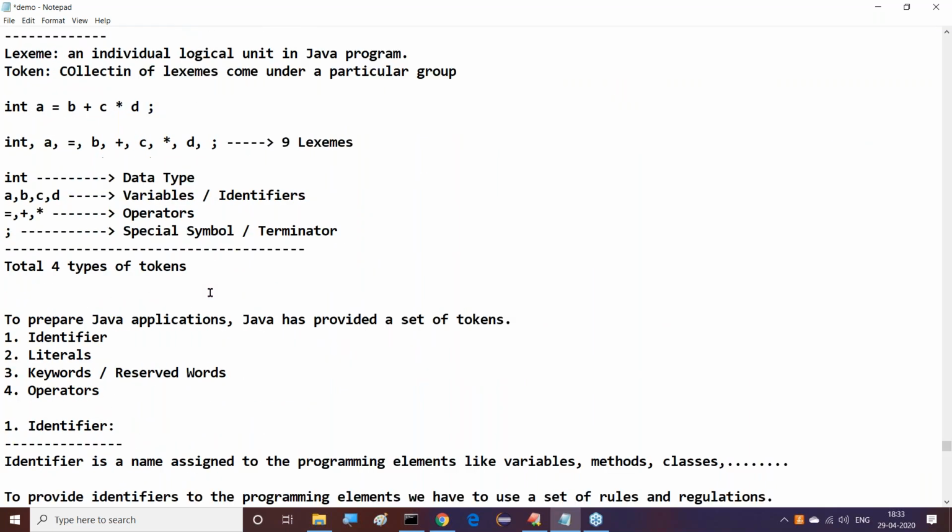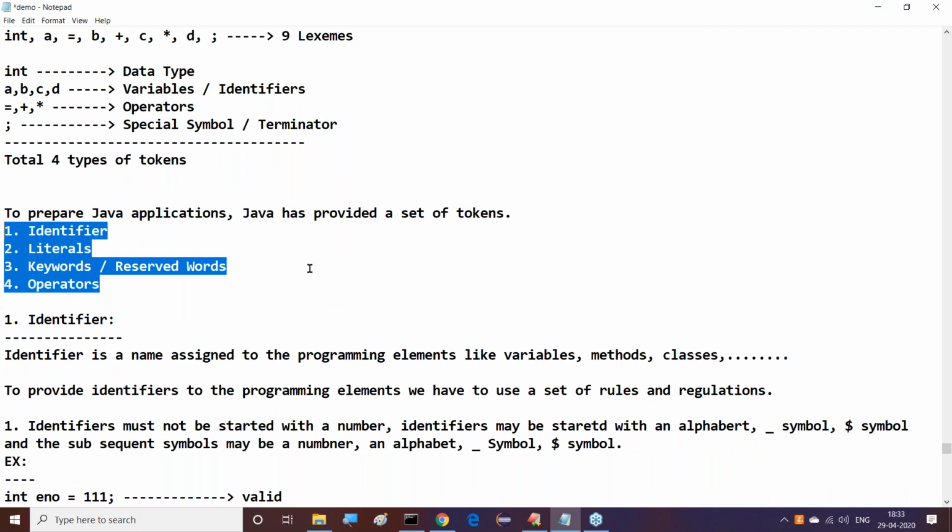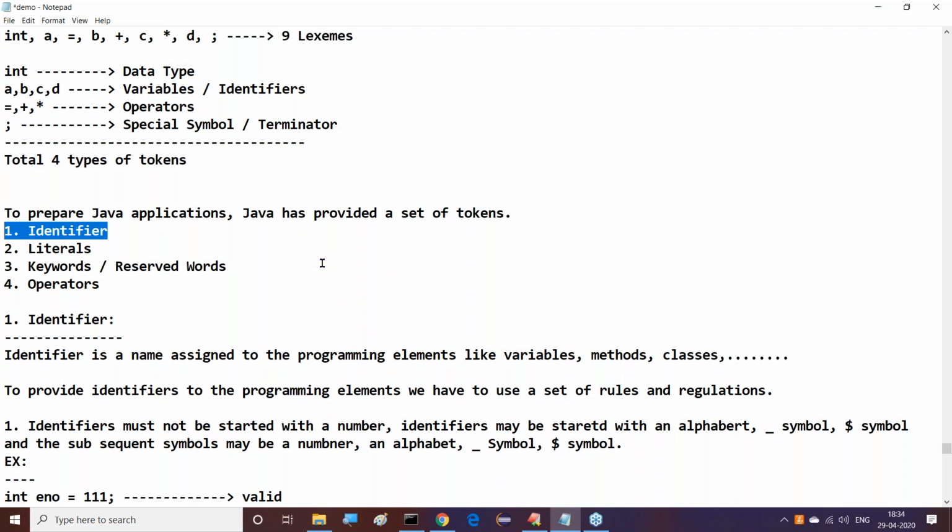Tokens are available in four kinds: identifiers, literals, keywords or reserved words, and operators. Out of them, we started with identifiers and completed that part. Next one is literals, which we have to understand clearly.